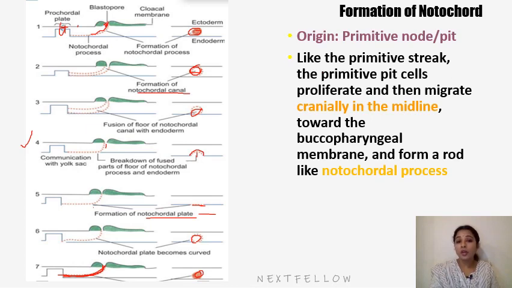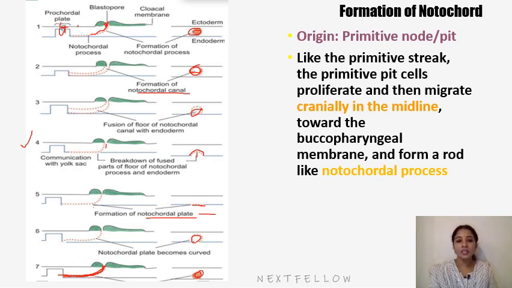The notochord extends throughout the entire length of the future vertebral column, and it reaches as far as the hook-like extremity, the dorsum sellae of the sphenoid bone. Later it completely disappears except at the intervertebral discs, forming the nucleus pulposus.